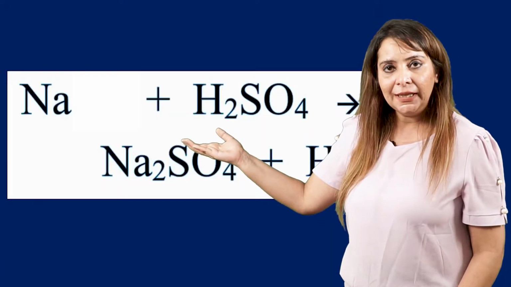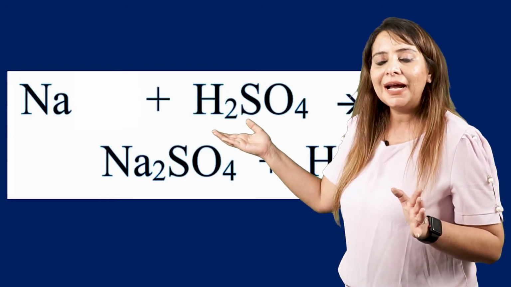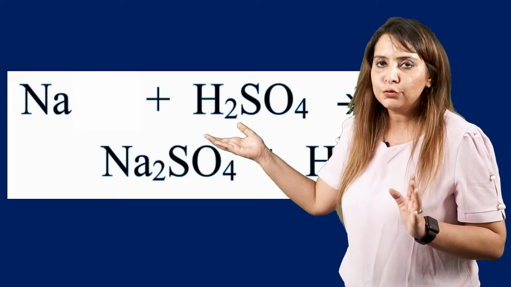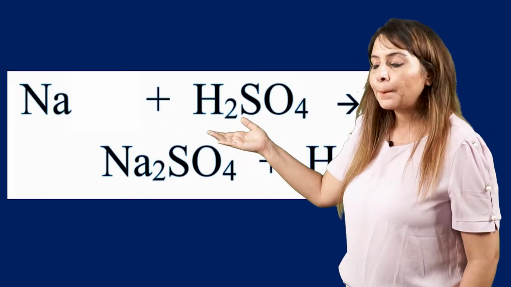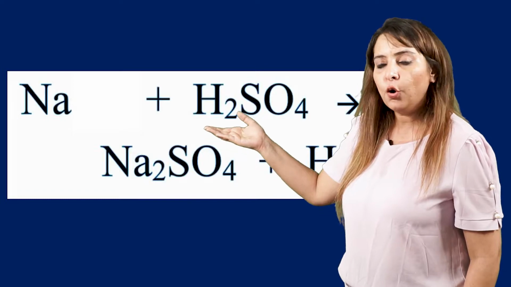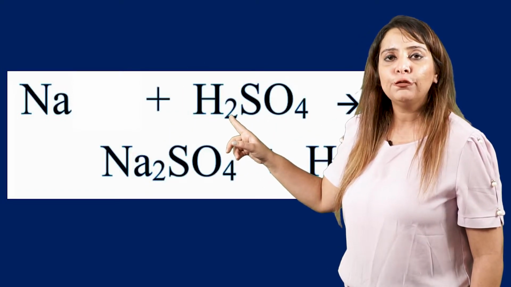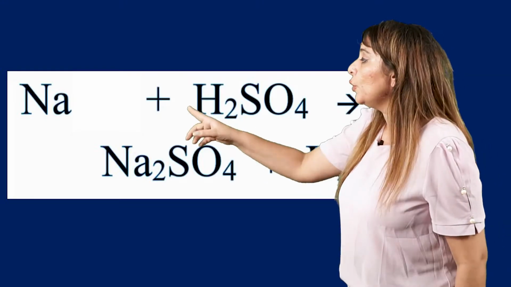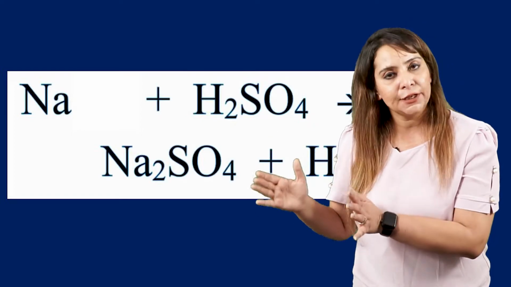Now let's take one particular example. Let's say I have sodium. We know sodium is Na. Now let's react it with an acid, let's say sulfuric acid. We know that its chemical formula is H2SO4. So let's react Na with H2SO4. Got it? So Na plus H2SO4, that means Na is going to react with the SO4 part, that is the SO4 2 negative sulfate ion. So as a result, it will form Na2SO4 plus H2.